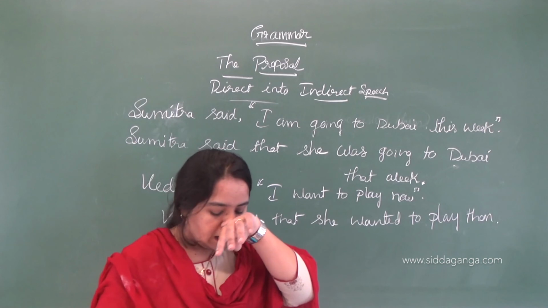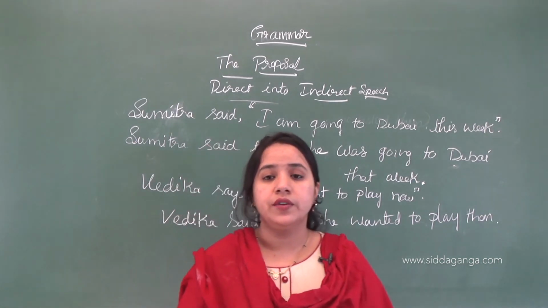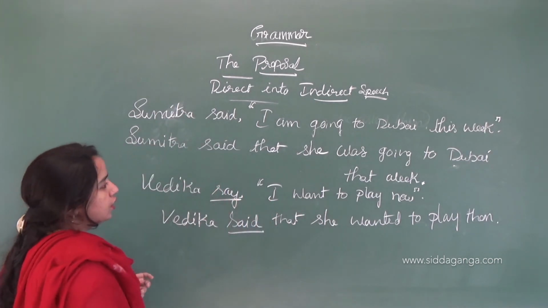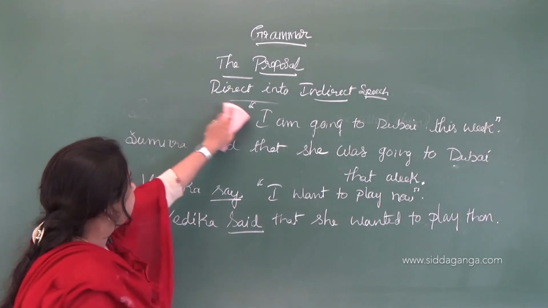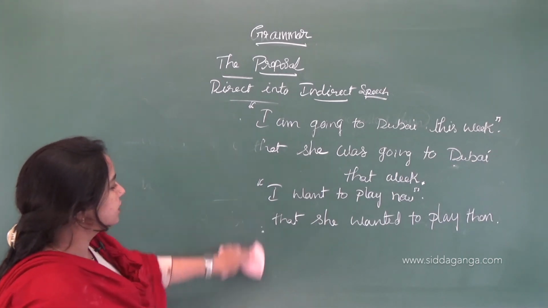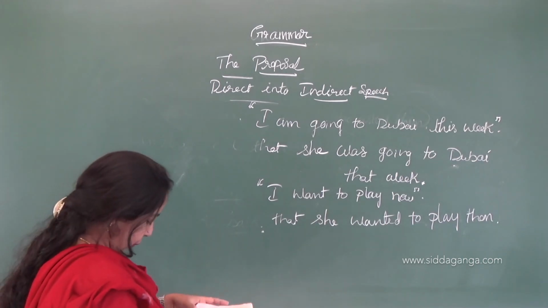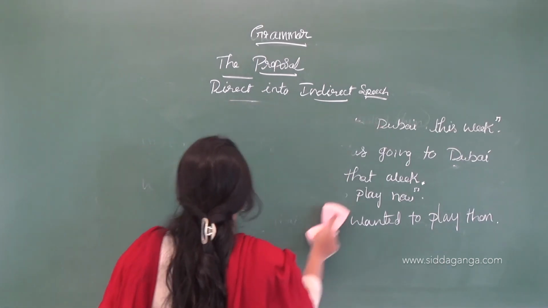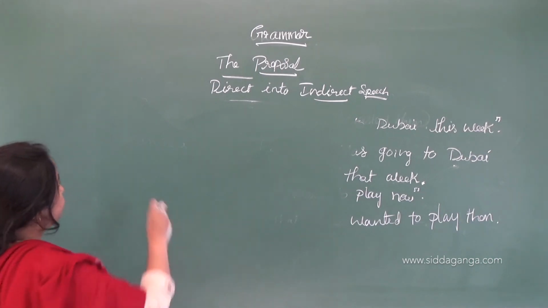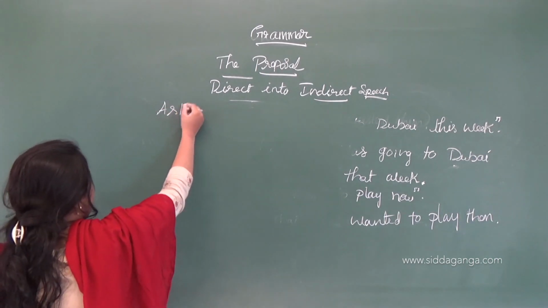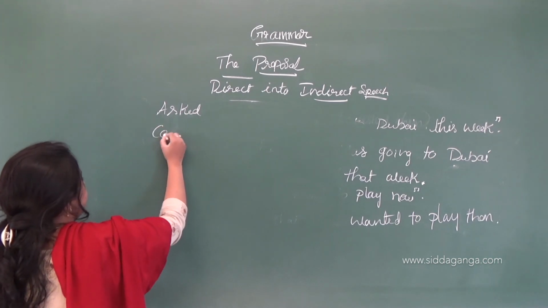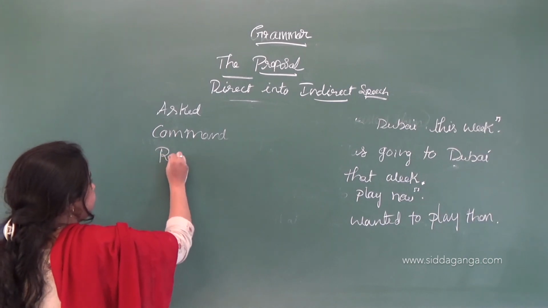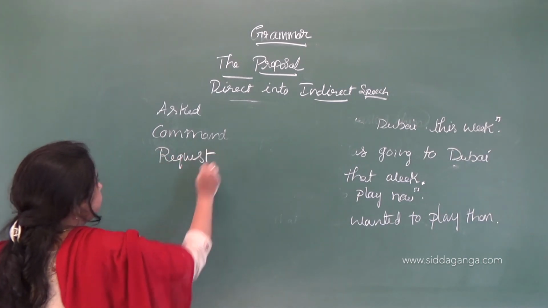Okay. So here there are some other reporting verbs. Instead of using said, we can also use asked. Ask when somebody is commanding, when somebody is suggesting. Instead of using said always, we can use asked. Then command, request. If the sentence is in a request form, we can use request.